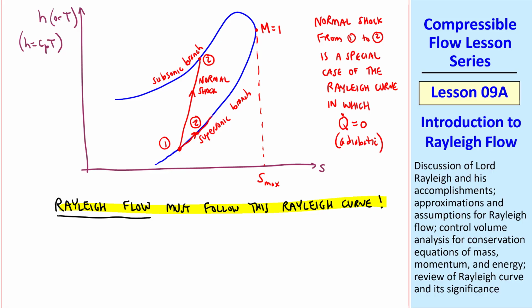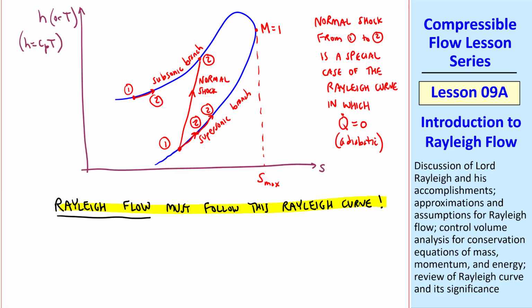If we add heat, for example, we can move to some state 2 along the curve here. If we add more heat, we can go to a different state 2. That turns out to be true even if we start with subsonic flow. You can go from one state to another state, again along this Rayleigh curve. So Rayleigh flow and normal shock flow are very similar. They both must change state somewhere along this curve.